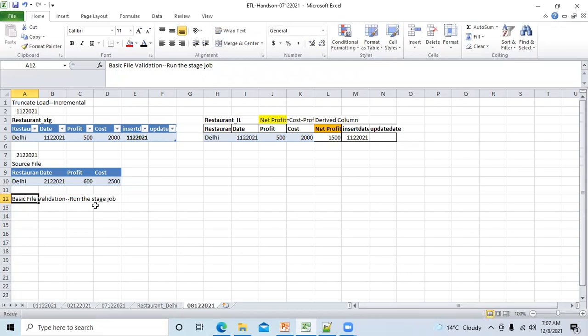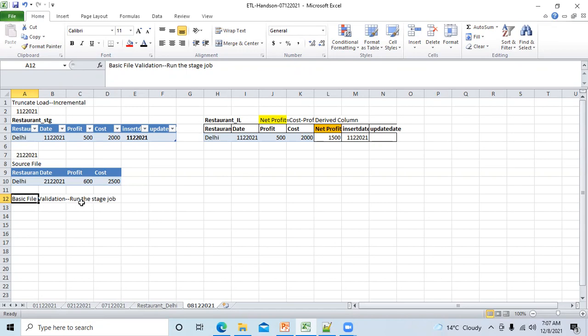Please make a note. You will be having different jobs. If you want to load data in a staging table, one job. If you want to load data in the integration layer, a separate job. If you want to load data in the access layer, you will be having a separate job. Why separate jobs? Because loading data in these different layers involves different logics. So to handle those logics, the jobs must be different. Okay. Fine. You have run the job.